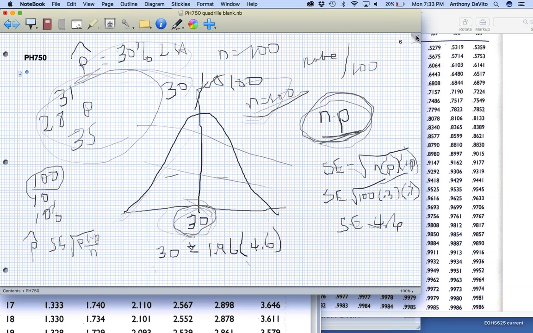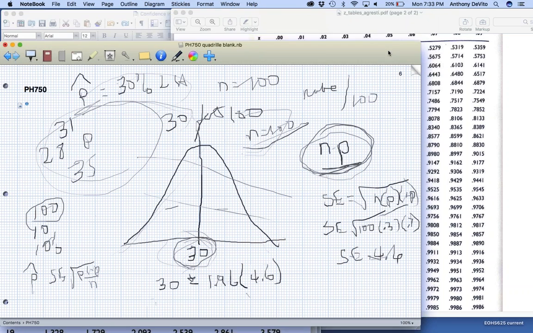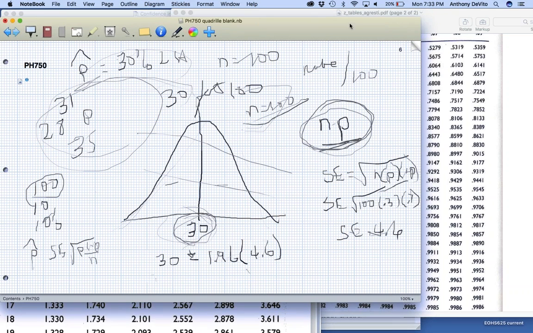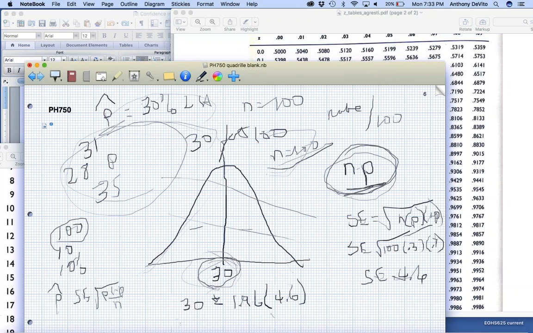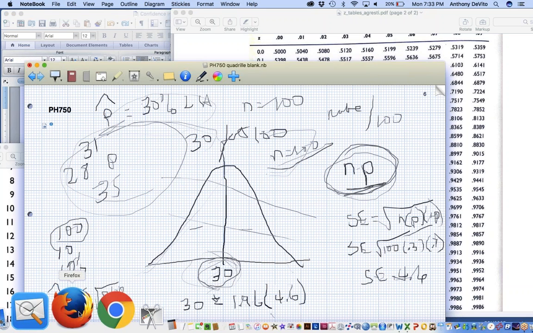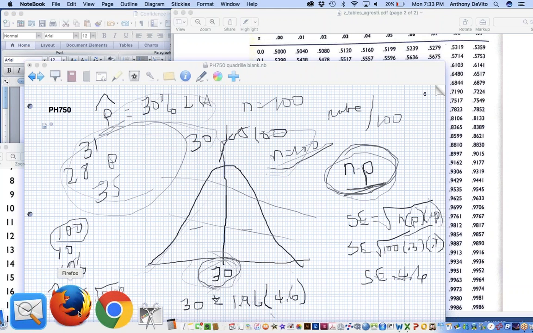Okay, so now let me see what I can do with the remaining time that I have on my battery. And I'm going to open up homework number 4B, just so we get a little taste of it.